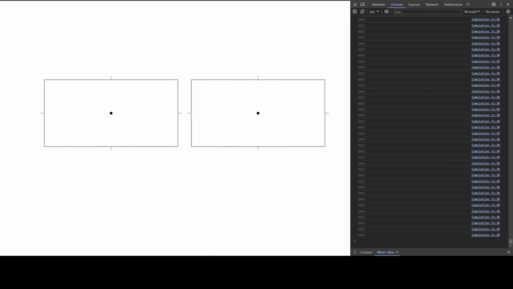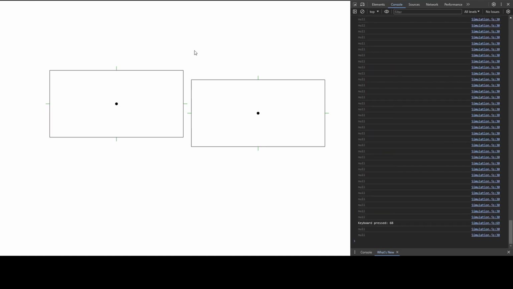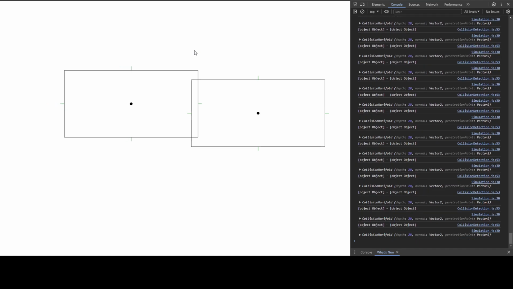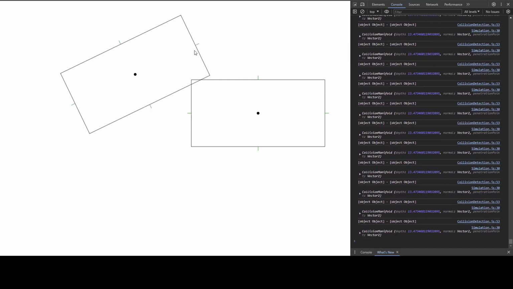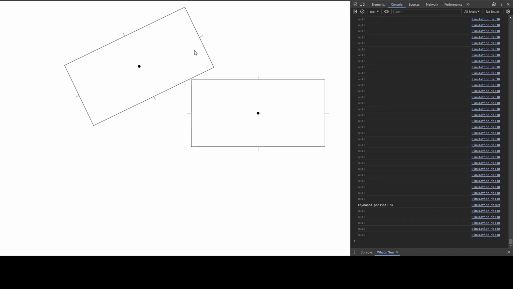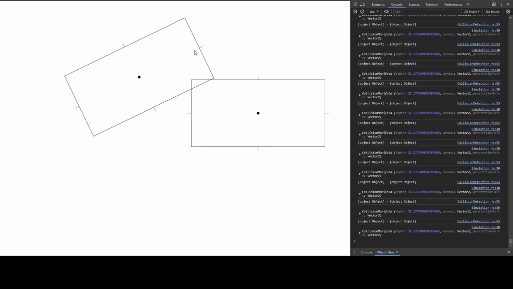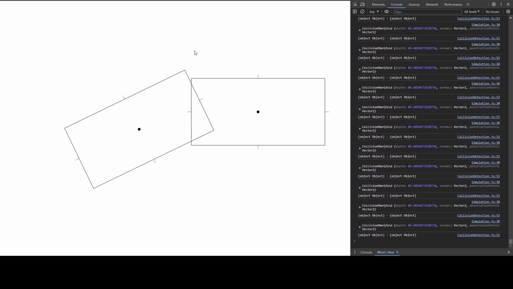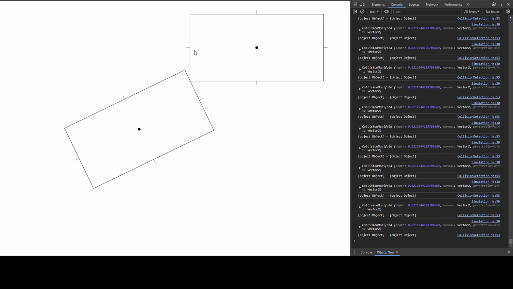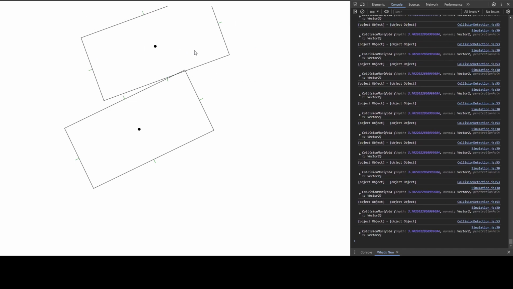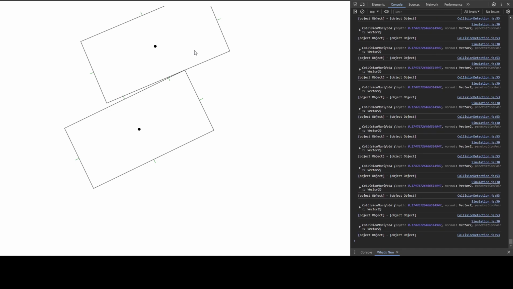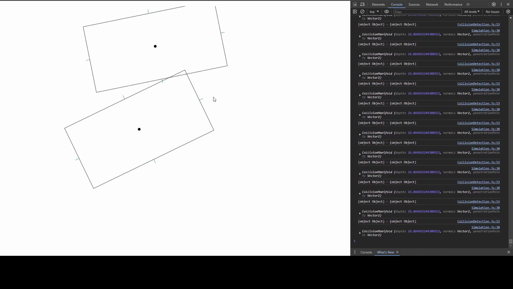Okay, let's jump right back to the browser, refresh, and see if it's working. I mean, of course it's gonna work because I tested it. And there you go, we get information when the two rectangles are colliding, and when I rotate the rectangle, it's still working. Now there's no collision. Now there is a collision. Can also try the other rectangle. There we go, there's a collision. I'm gonna rotate it now. Let's see, there's no collision, there's a collision. Okay, awesome, that's working.